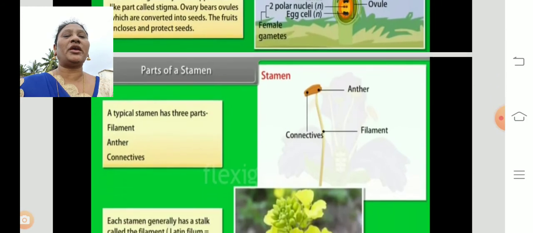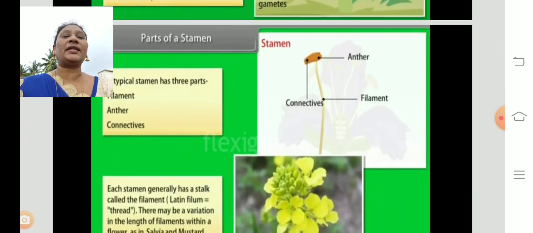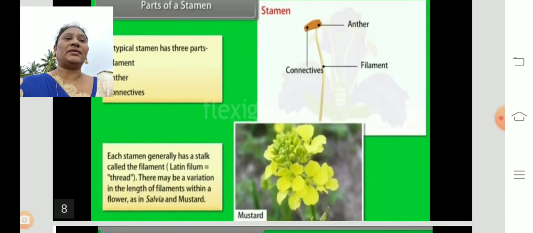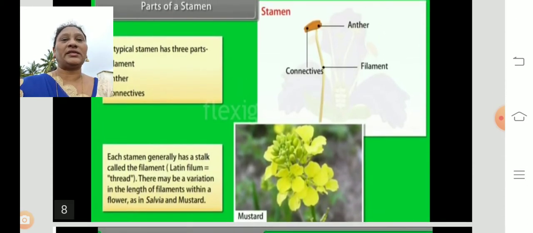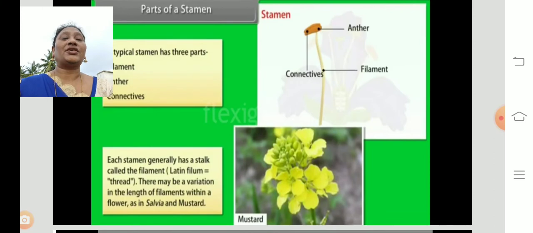And coming to the male parts, a typical stamen has three parts: filament, anther and connective. The anther holds the pollen grains. The filament facilitates the attachment of the anther. Each stamen generally has a stalk called a filament.